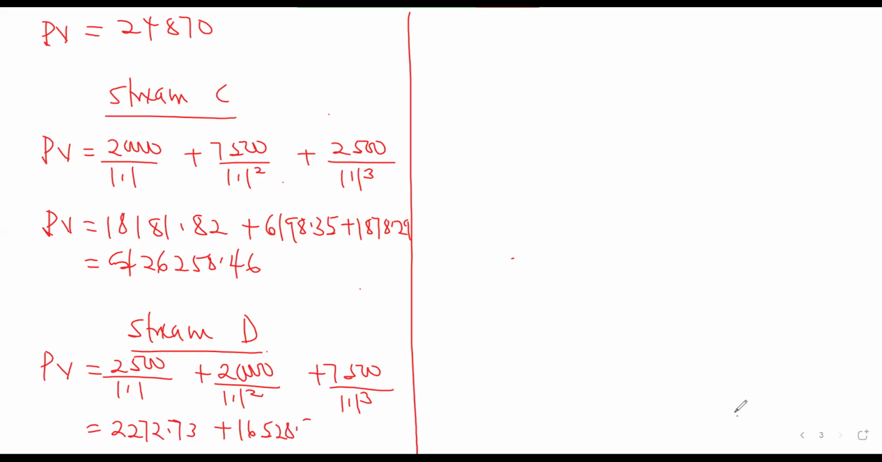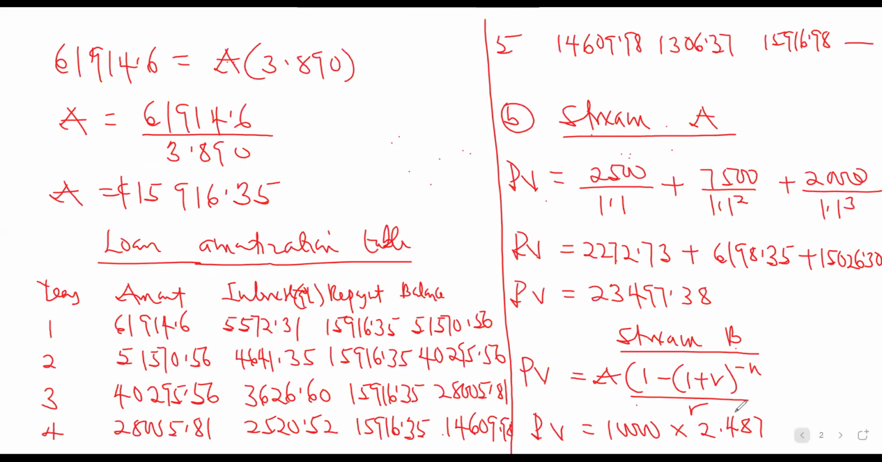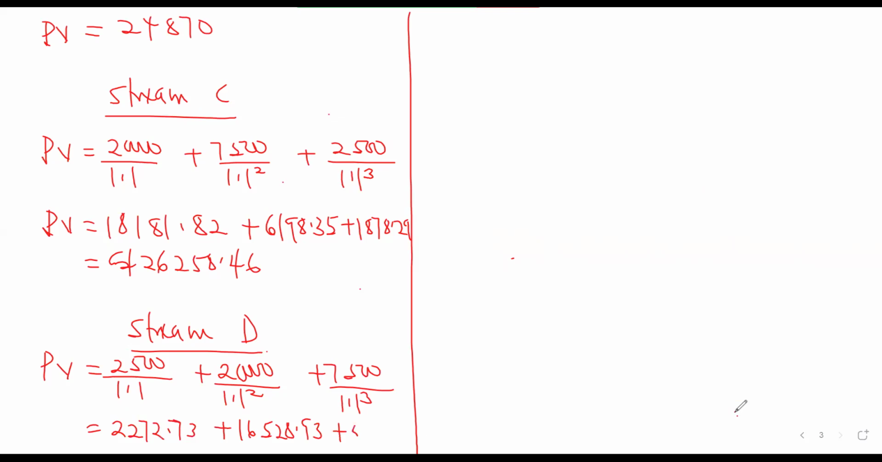16528.93. Last year, 5634.86. The total is what? 24,436.52. Okay.